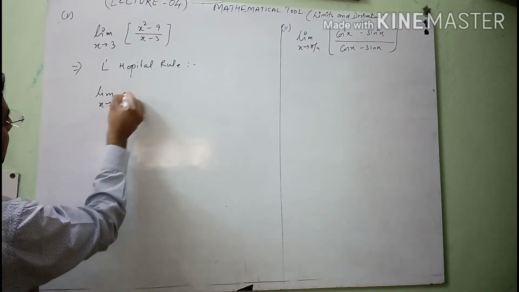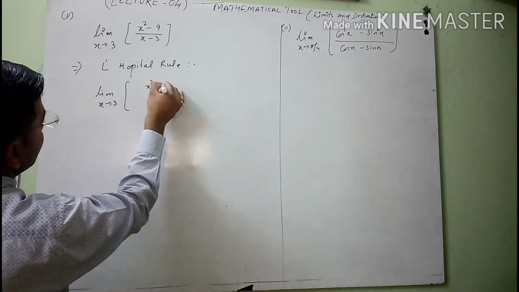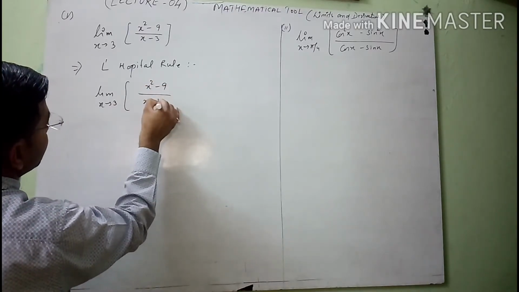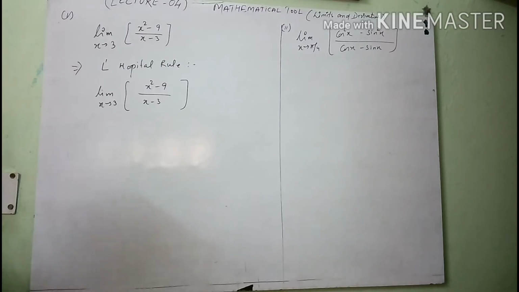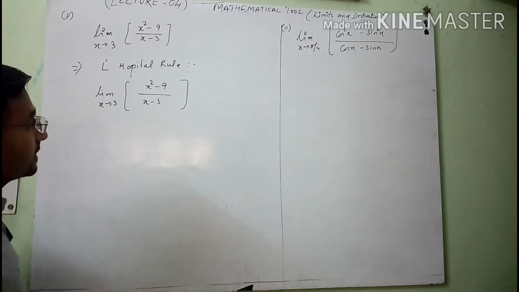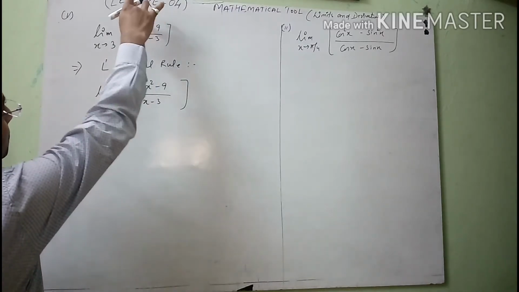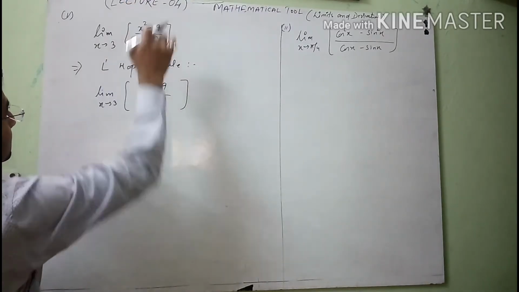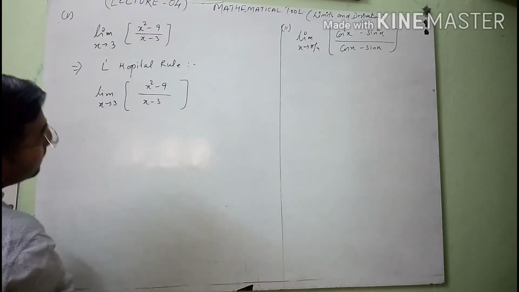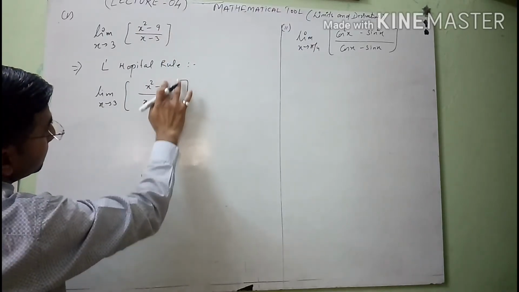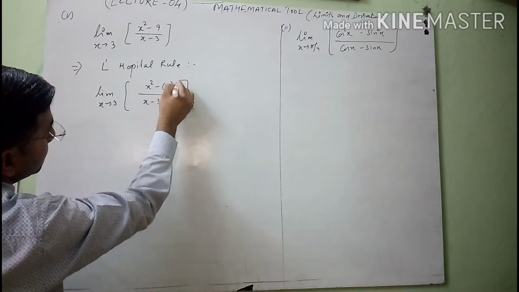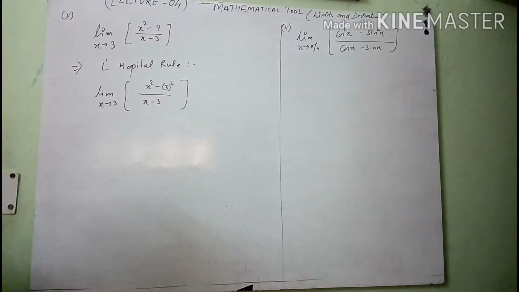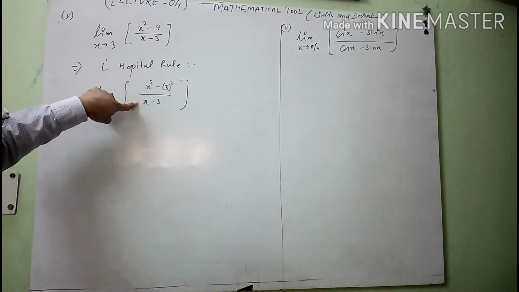Limit x tends to 3, x square minus 9 upon x minus 3. See, you know that you can easily simplify this function with the help of your previous knowledge. So what will you do for this? See here, x square minus 9, it means that 9 is a square of 3. So in place of this, we can write square of 3. So this equation is converted into this form.